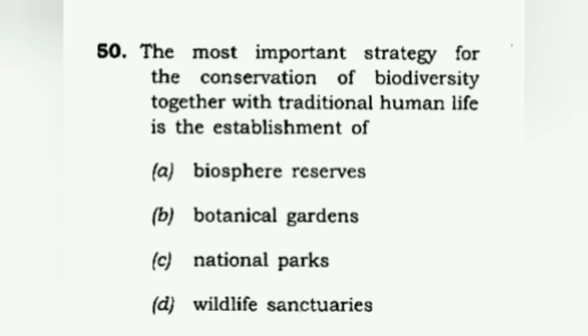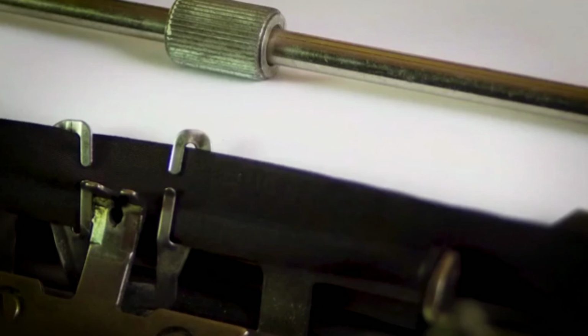So the last question for today is: the most important strategy for the conservation of biodiversity together with traditional human life is the establishment of biosphere reserves, botanical gardens, national parks and wildlife sanctuaries. So here they are asking for the whole of the biodiversity. If you have wildlife sanctuaries, that's for wild animals. If you have national parks, it's for different things. Botanical gardens is for just gardens. So the correct answer is A.